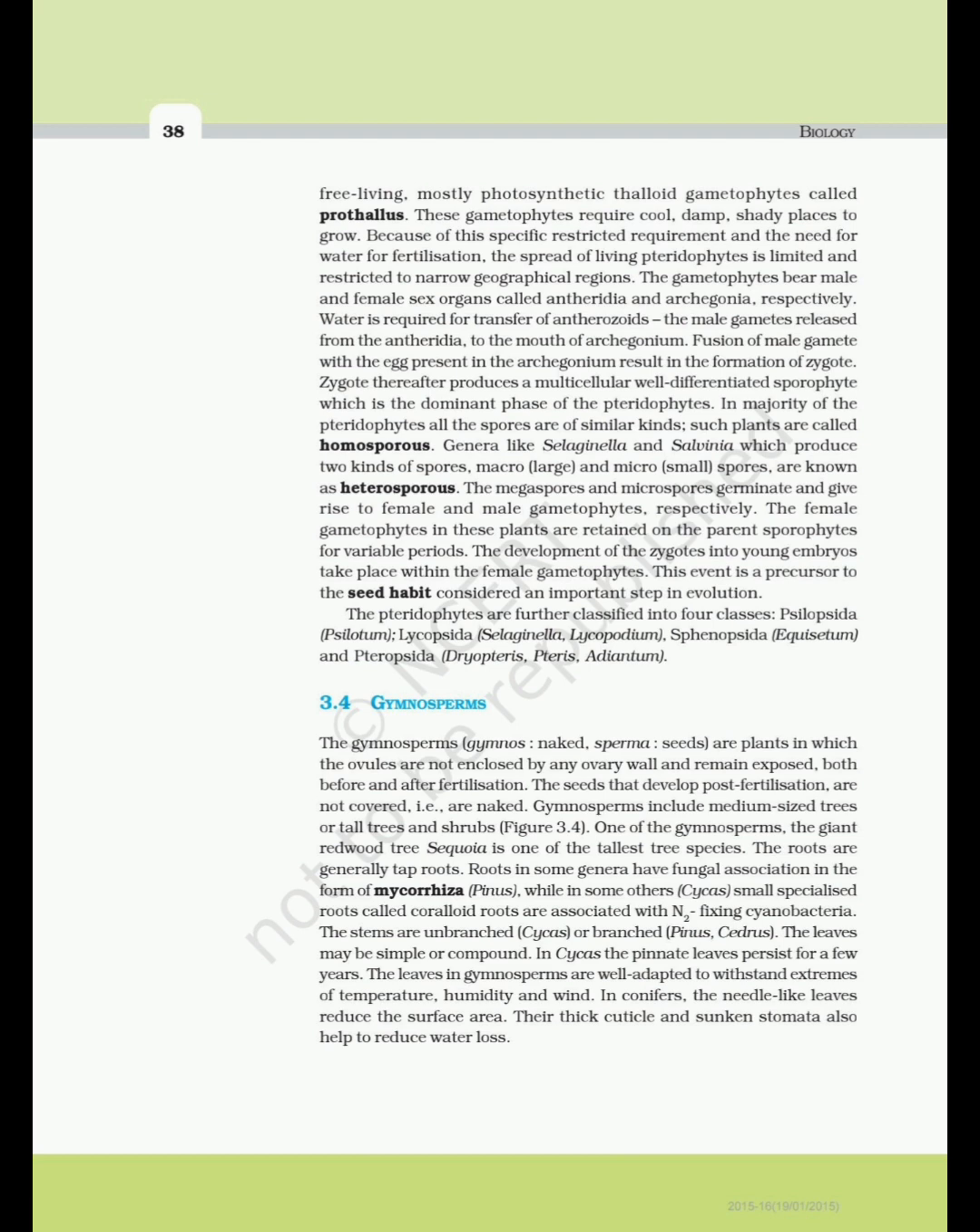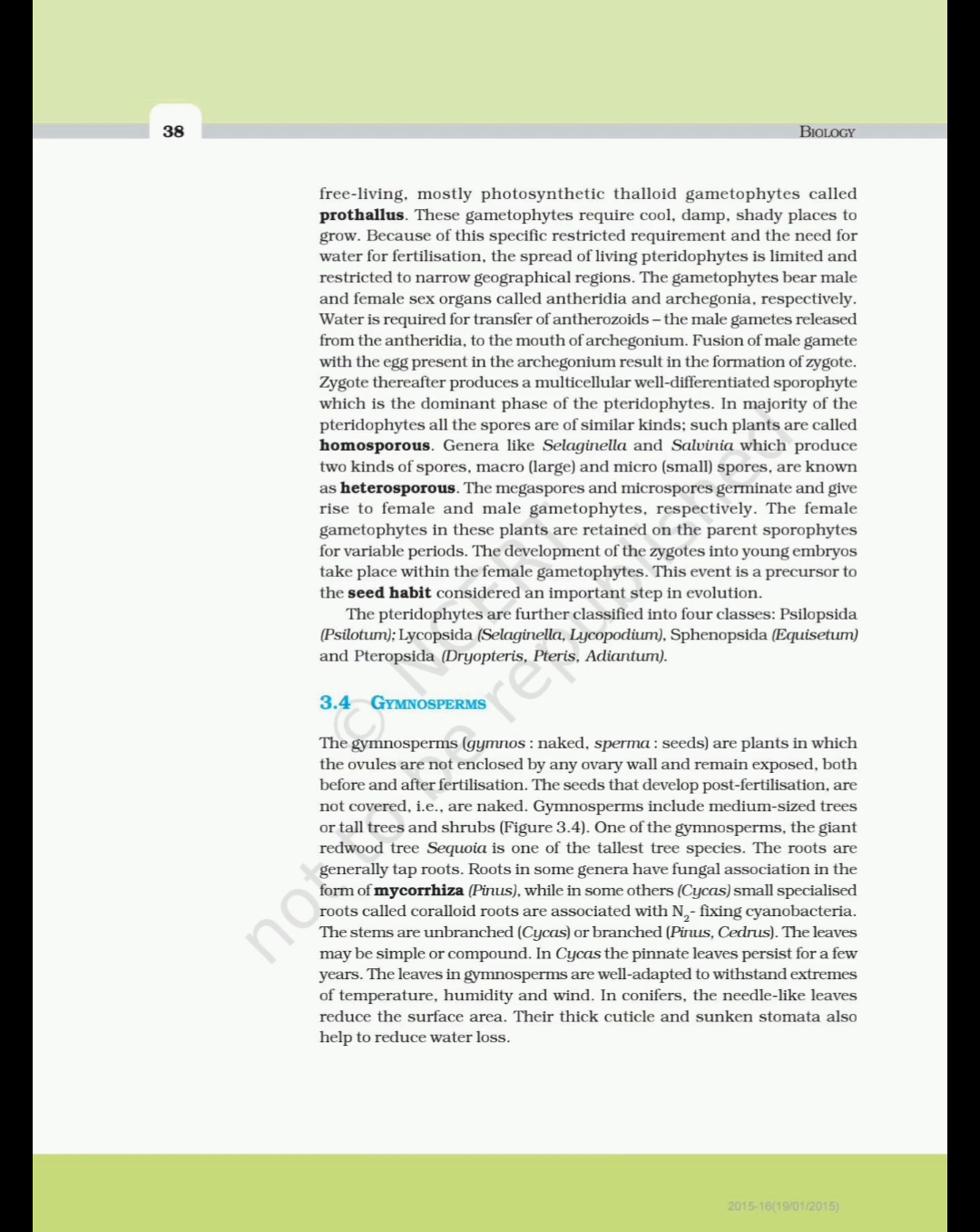Genera like Selaginella and Salvinia, which produce two kinds of spores, macro (large) and micro (small) spores, are known as heterosporous. The megaspores and microspores germinate and give rise to female and male gametophytes, respectively. The female gametophytes in these plants are retained on the parent sporophytes for variable periods. The development of the zygotes into young embryos takes place within the female gametophytes. This event is a precursor to the seed habit, considered an important step in evolution. The pteridophytes are further classified into four classes: Psilopsida (Psilotum), Lycopsida (Selaginella, Lycopodium), Sphenopsida (Equisetum), and Pteropsida (Dryopteris, Pteris, Adiantum).